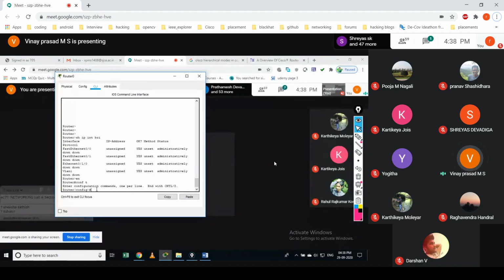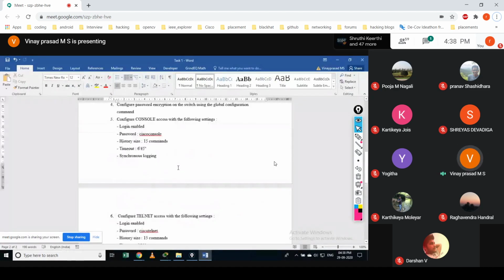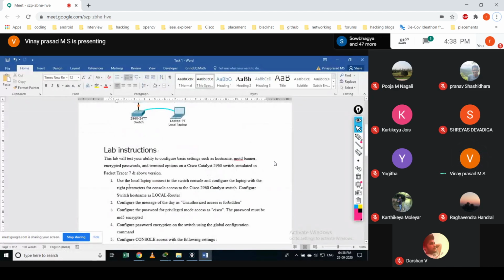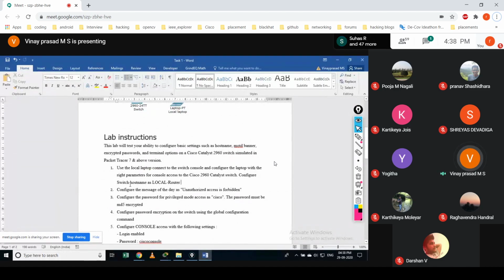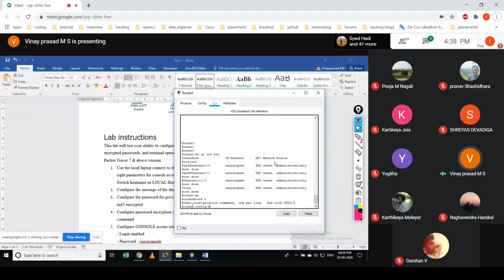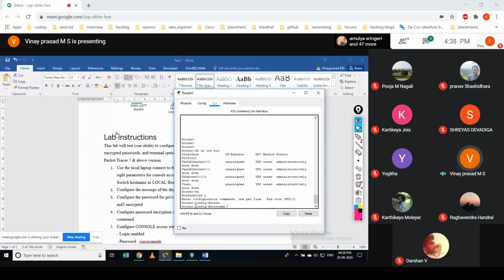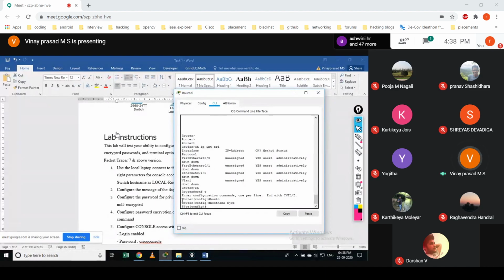That means you can configure when you are in global configuration mode. Okay. So I will configure this device with some requirements, and I will tell you why we use this. So in the very first requirement, I was supposed to give the name to this device. By default it comes as Router. I can change this with the hostname command, followed by some name. I just press enter. You could see here now this router name has changed to SJCE, isn't it?